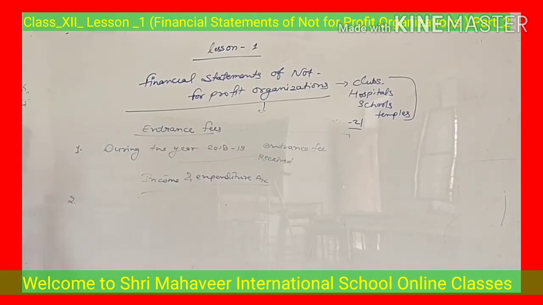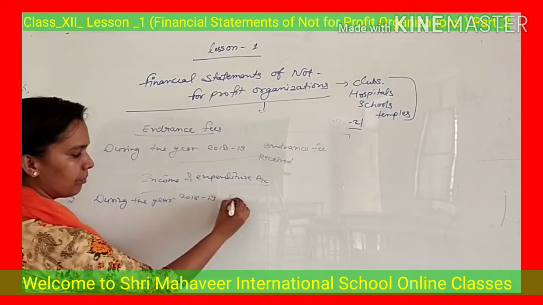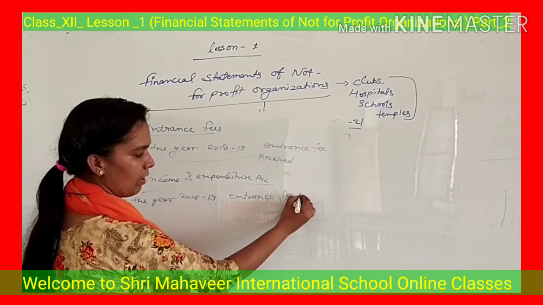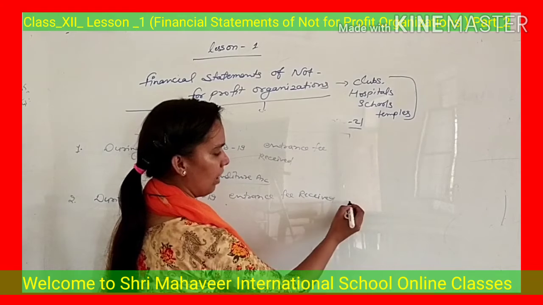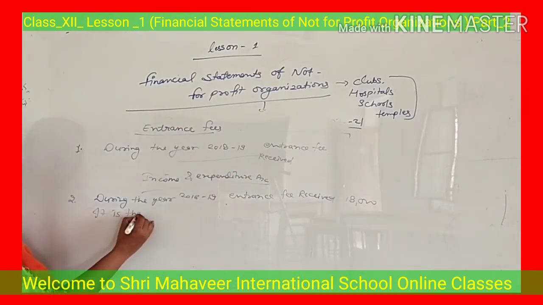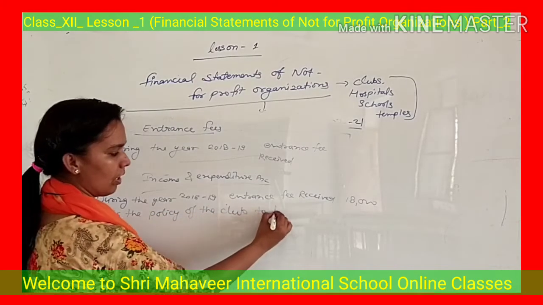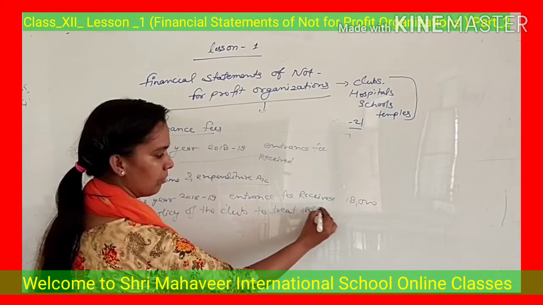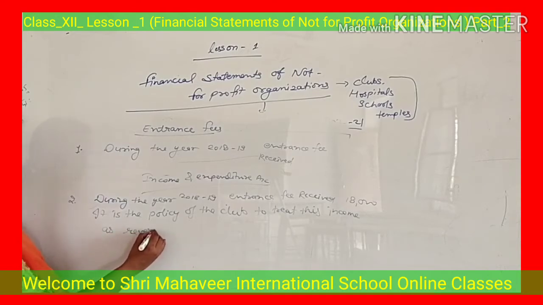Second point. The same point: during the year 2018-19, entrance fee received, any amount, just take like 18,000, and it is the policy of the club to treat this income as revenue receipt.